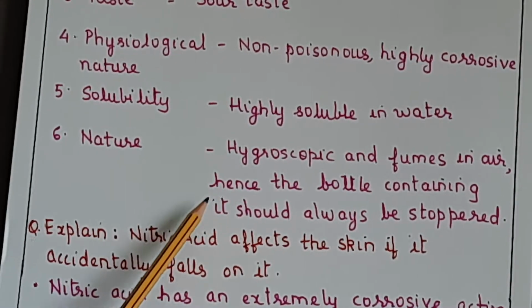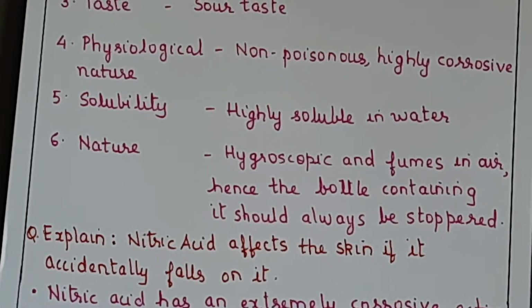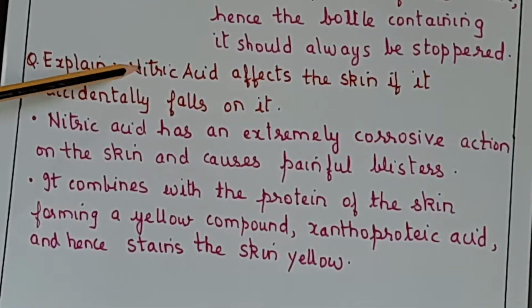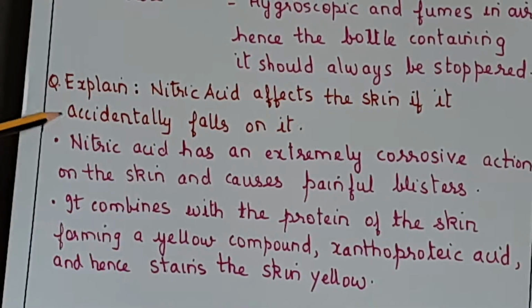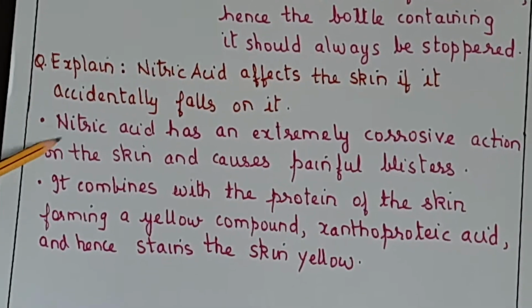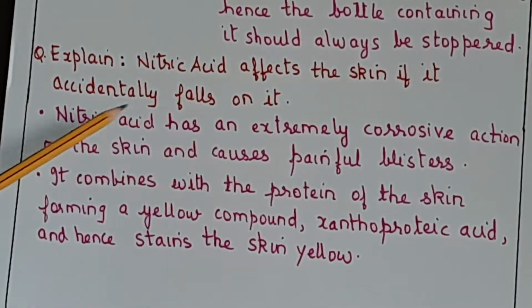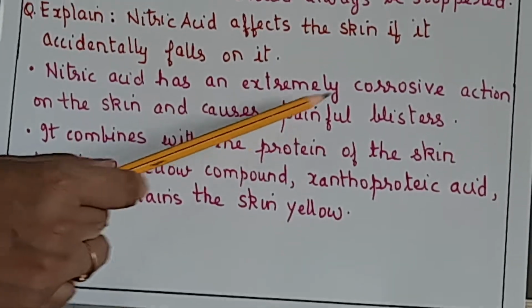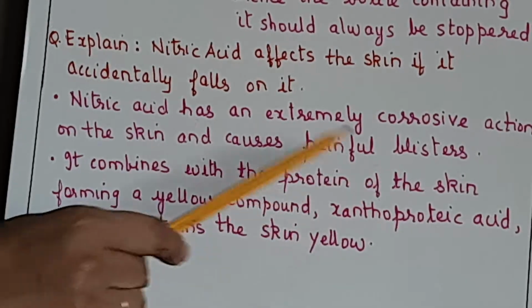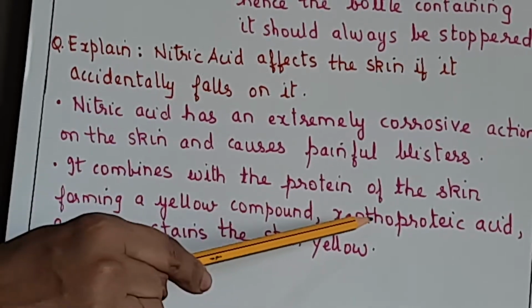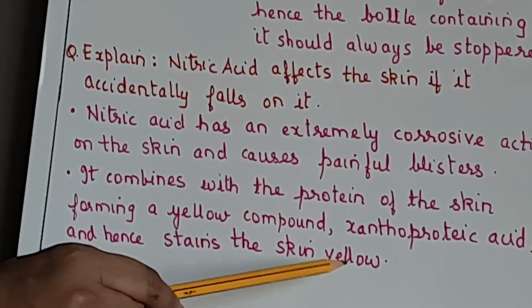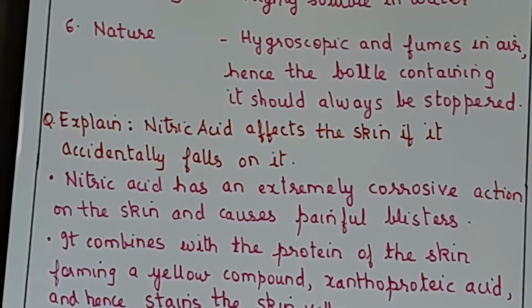So in physical properties, what you are required to remember is this question. You can give 5 stars to this. This is very important. Explain how nitric acid affects the skin if it accidentally falls on it. You have to write it in 2 points. First, nitric acid has an extremely corrosive action on the skin and causes painful blisters. Second, it combines with the protein of the skin, forming a yellow compound called xanthoproteic acid, and hence stains the skin yellow. So these are the physical properties of nitric acid.